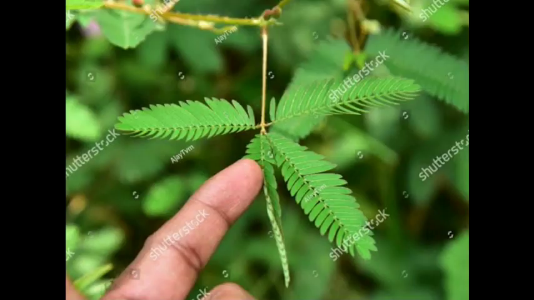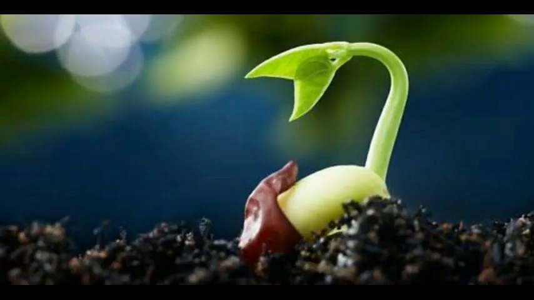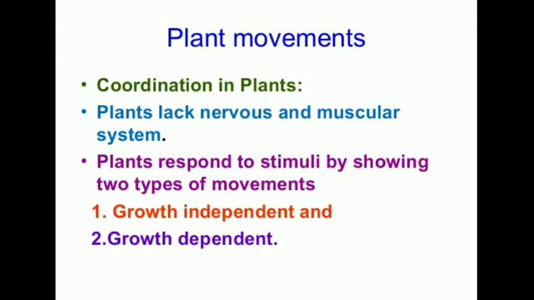The closing of the touch-me-not plant. What is the touch-me-not plant? Yes, Mimosa pudica, right? Once a person touches the leaf of the Mimosa pudica, automatically the leaf closes. Very good, this is growth independent, right? And some plants show growth of seeds, which is directional. This comes under the example of growth dependent. So the movement of plants is of two major types: growth dependent and growth independent.